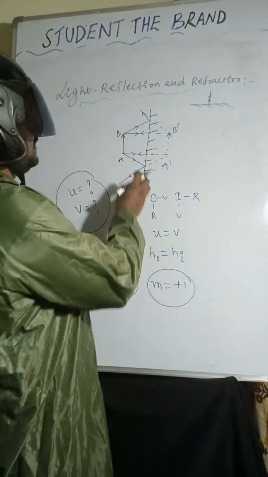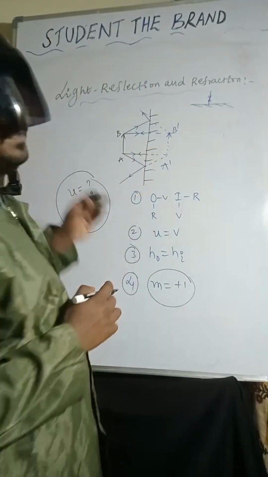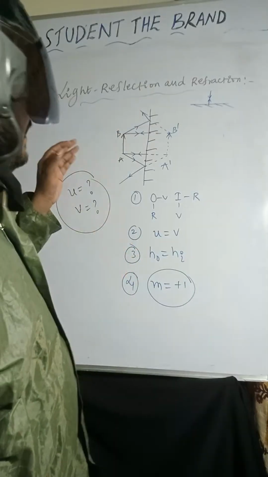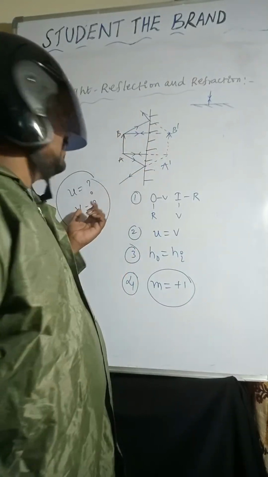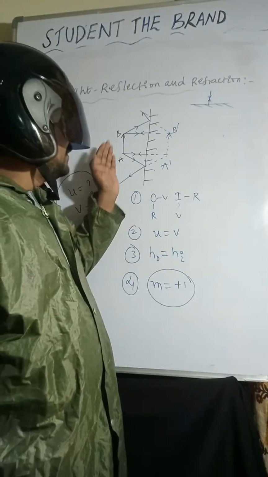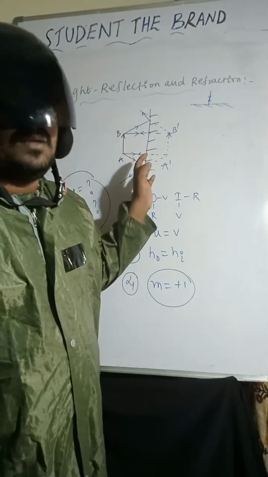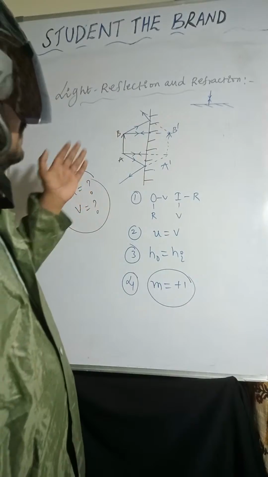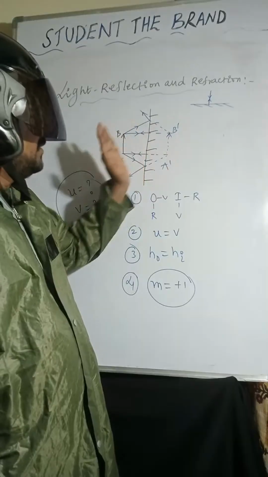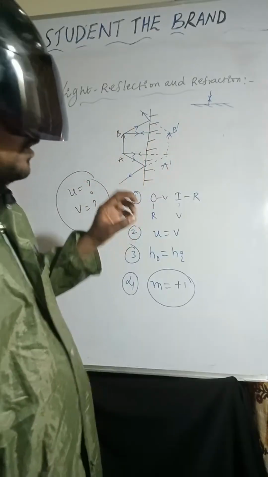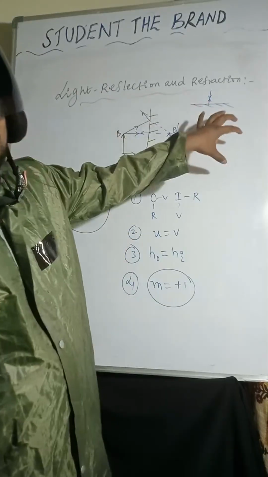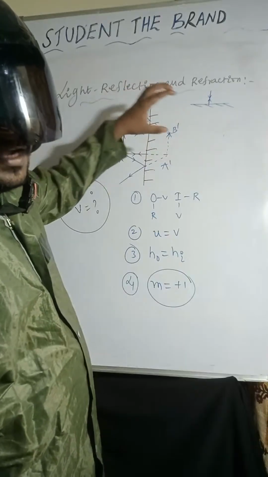Object distance is nothing but the distance between the object and the mirror. The distance between the mirror and the image is called the image distance. Very simple, right? Object to mirror is object distance, mirror to image is image distance. So those are the two points. And point number three is that the height of the object is equal to the height of the image.